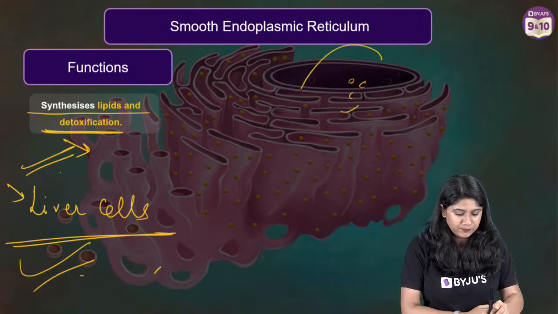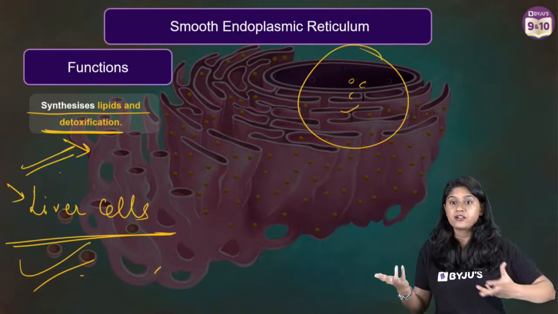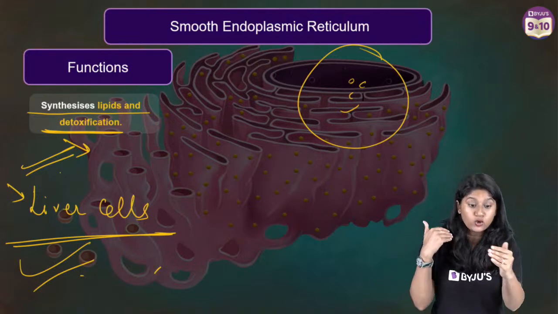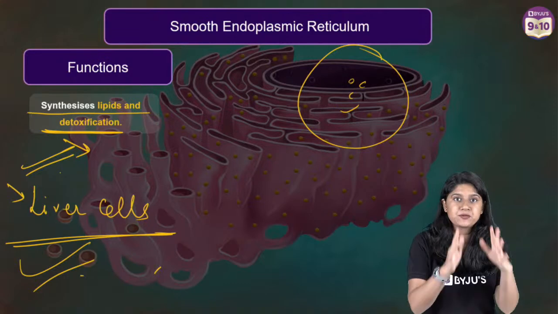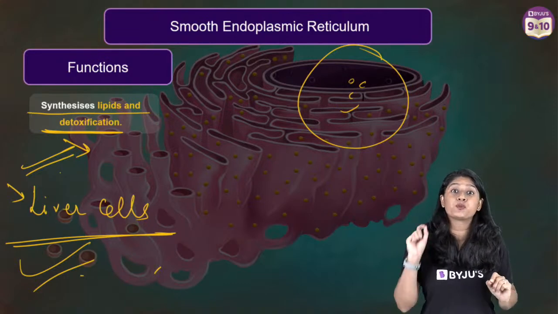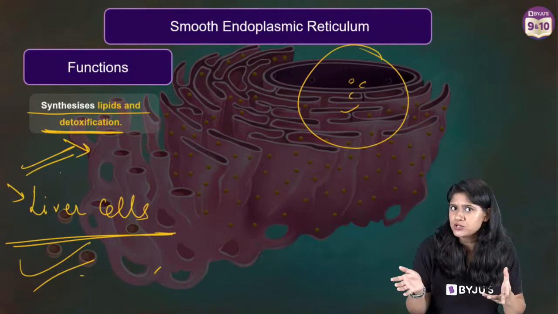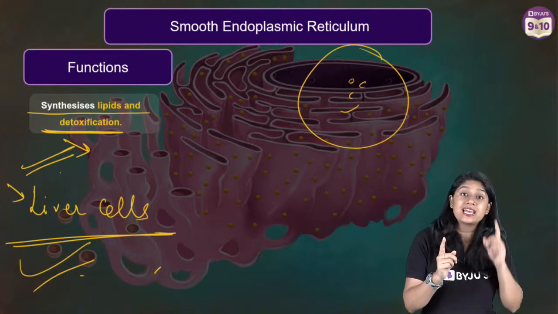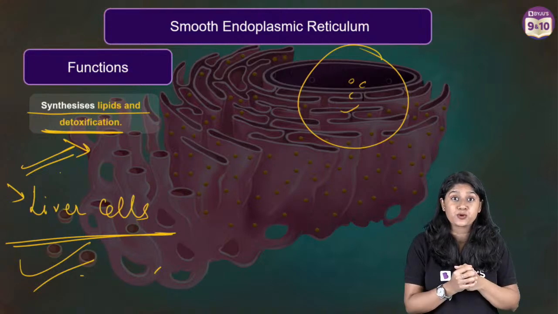Are we clear with this? Okay. So very quick recap. ER is very close to the nucleus. Two types, rough ER, smooth ER. Rough ER have ribosomes, help in the synthesis of proteins. Smooth ER, no ribosomes, help in the synthesis of lipids and in the detoxification process.